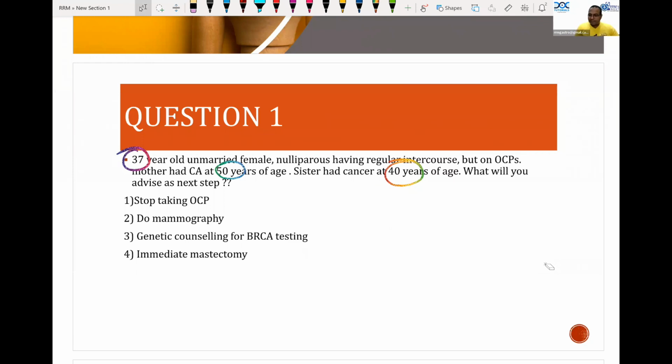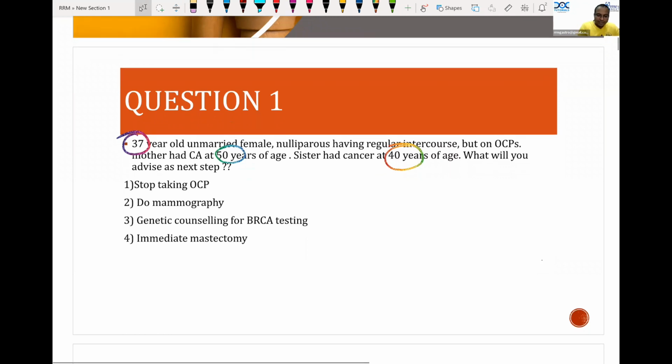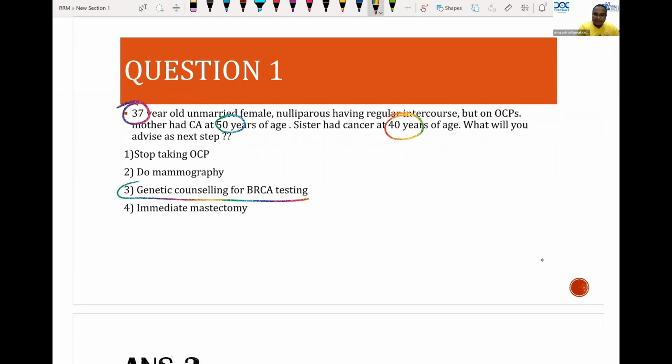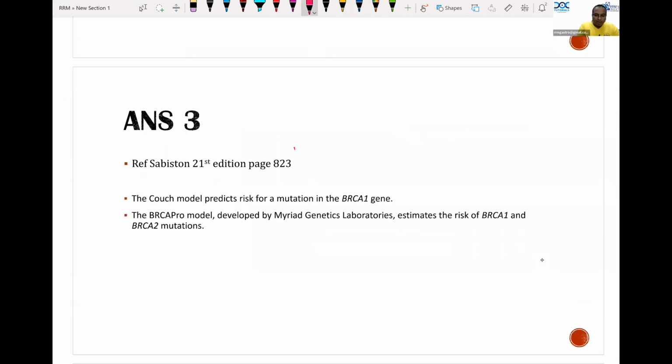So yes, breast cancer, ovarian cancer, there is a direct line from Sabiston. Okay, the answer is C. There is a direct answer line for this question from Sabiston, page number 823. There is a model known as the Couch model which predicts risk of mutation in the BRCA1 gene. So BRCAPRO model is another model, but the Couch model is one model which is predicting. I hope you all know the other models which are used for predicting cancer breast. Can you tell me what are the other models?